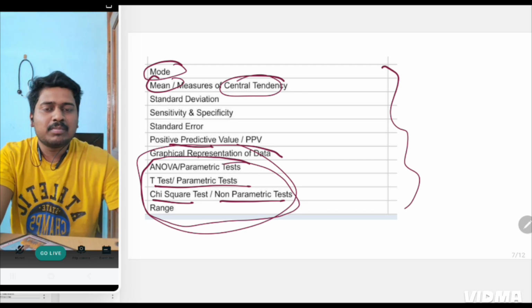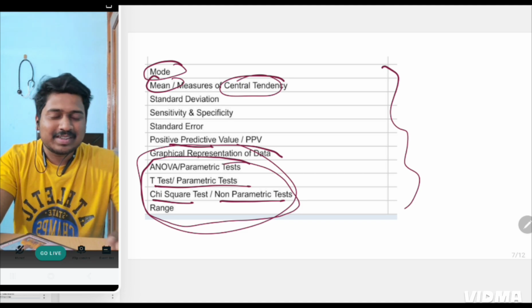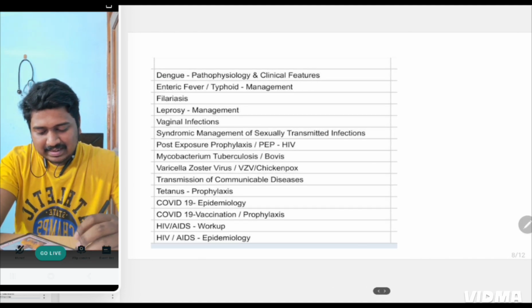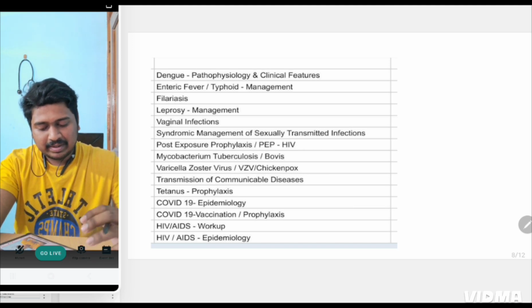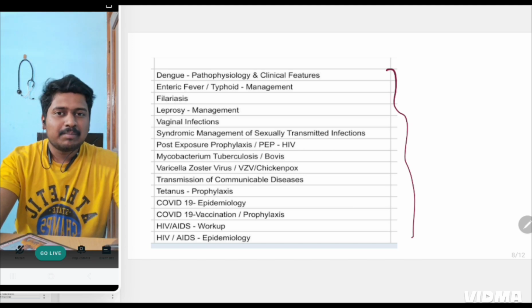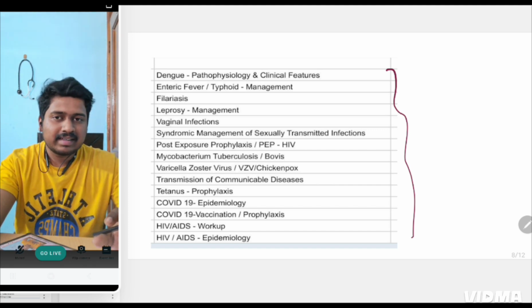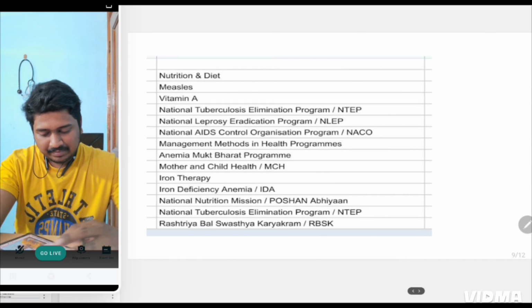Maybe AIIMS is more focused on statistics, that's why they have given questions based on that only. Next, coming to communicable and non-communicable diseases, I don't think you should actually study this separately; study only the PSM part, as the rest of the things you'll be studying anyway in the other subjects.